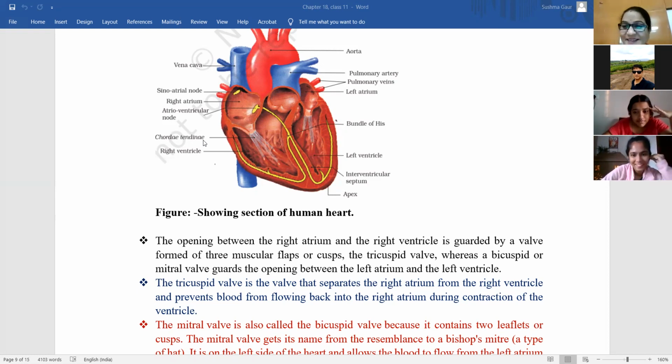I don't know yaar. Yes, that is known as... no, chorda tendinae, so I think it will be something else. Yes, ma'am, it's the valves. They are the valves that are responsible for supplying the things from atrium to ventricle. Yeah, they are the openings, right? The one present in that septum. Tricuspid and bicuspid. Bicuspid will come now.